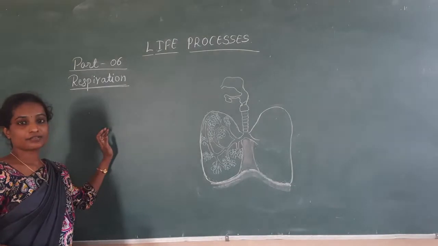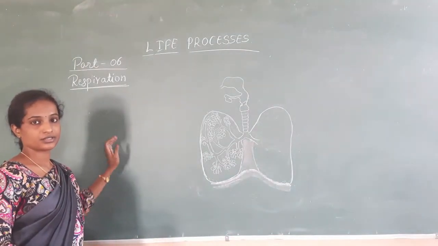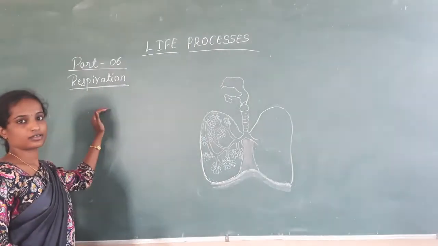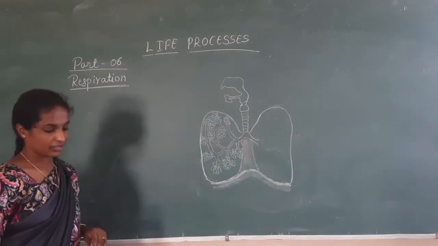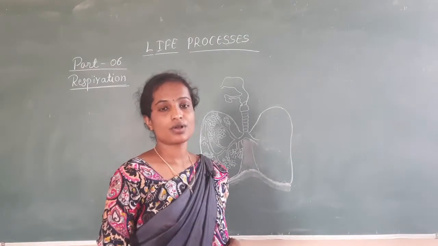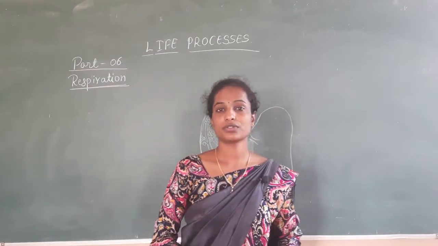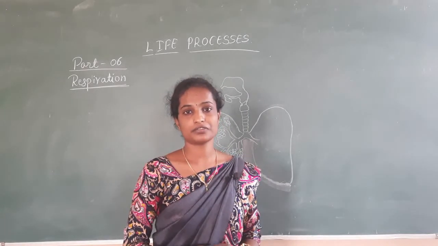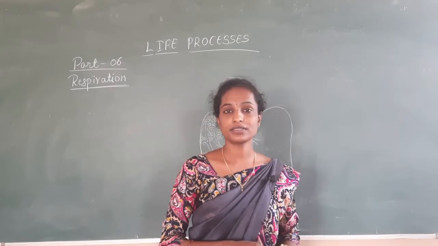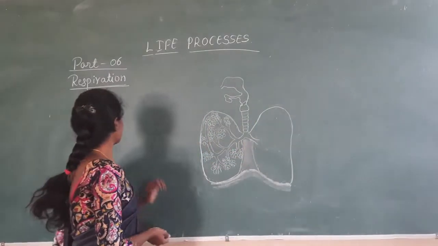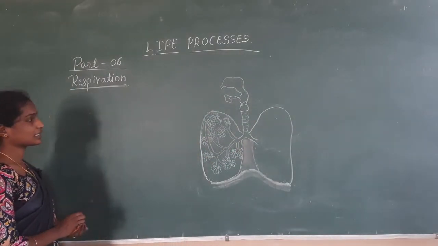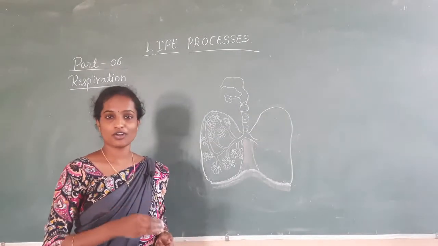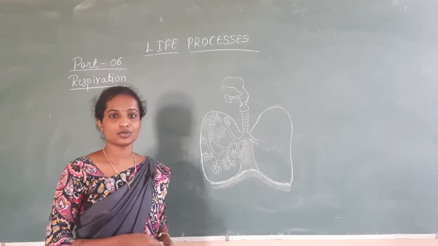So in the topic life processes, we have started with nutrition, and the next unit is respiration, where we studied the oxidation of glucose that produces energy, carbon dioxide and water, where the different parts are taken by the different animals. So today in today's class we are going to study the respiratory organs or the respiration process in different organisms like fishes as well as human beings.